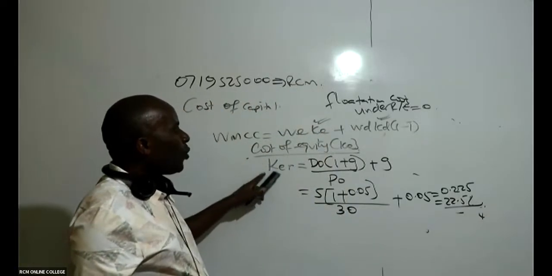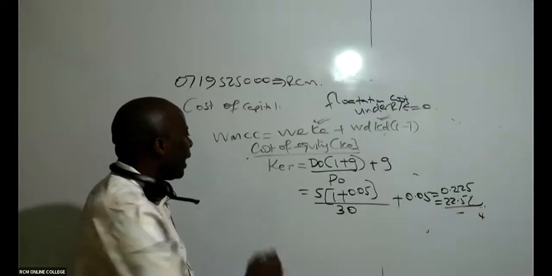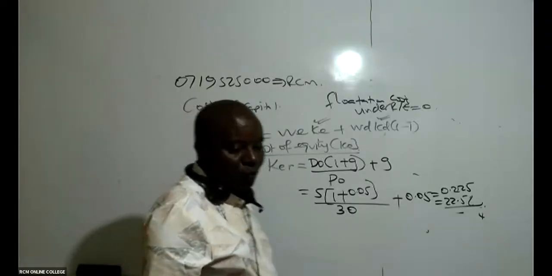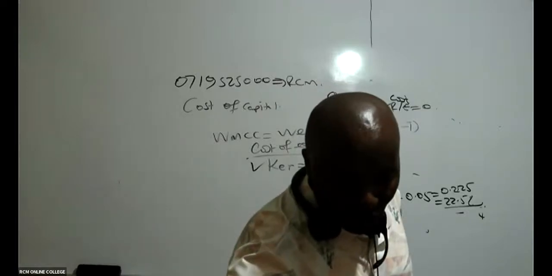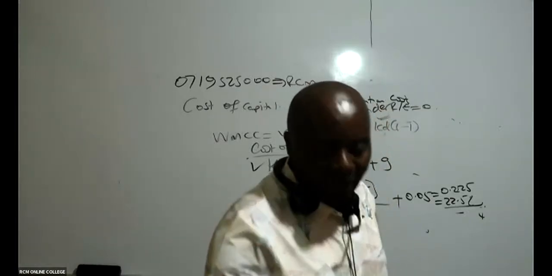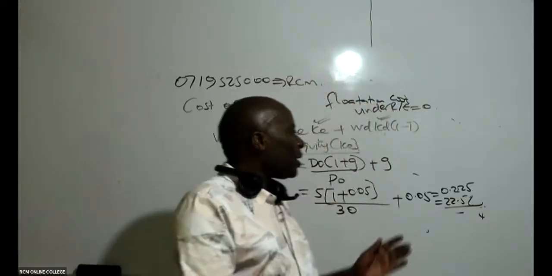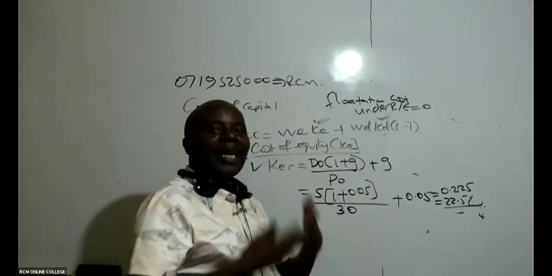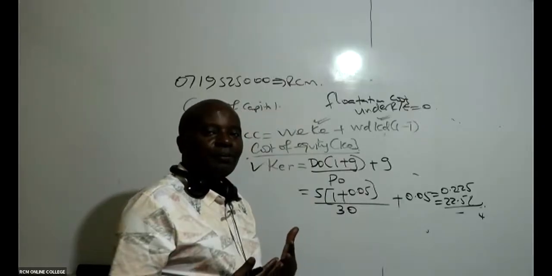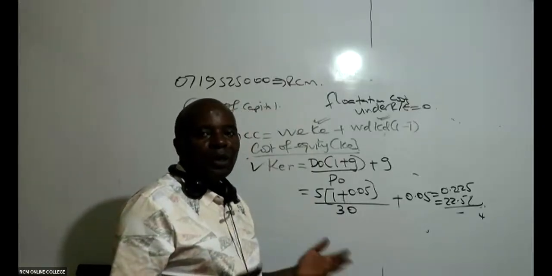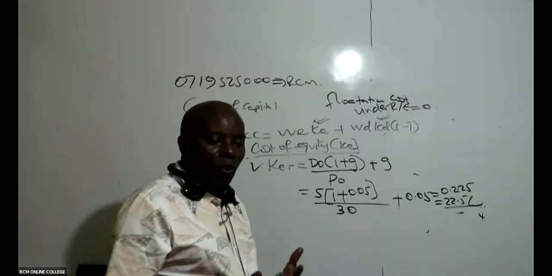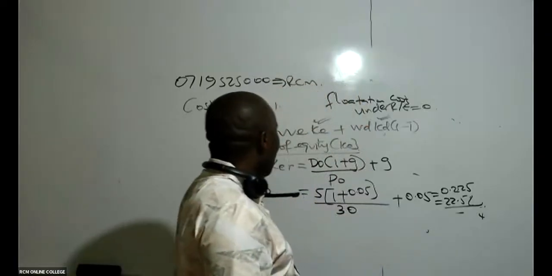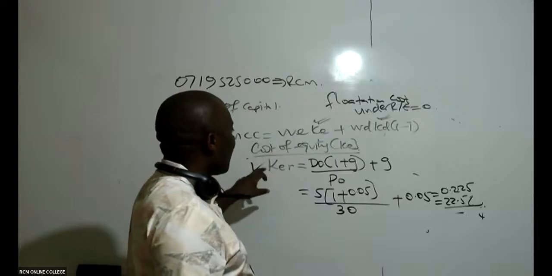So I will have to get cost of equity, retained earnings, very, very important. And then I must get cost of equity, ordinary shares. Remember, I'm doing this simply because I'm getting WMCC. Otherwise, if it was WACC, I would not have computed cost of equity, retained earnings. I would have straight away gotten cost of equity, ordinary shares only. But because it is weighted marginal cost, the two of them are relevant.